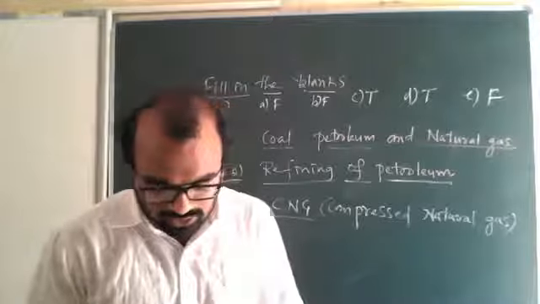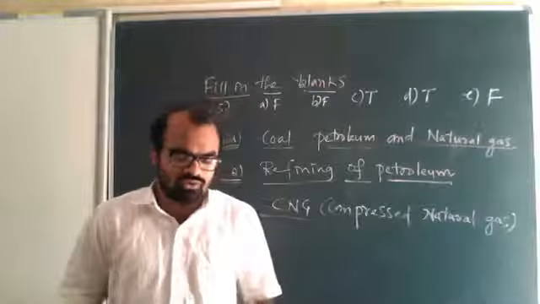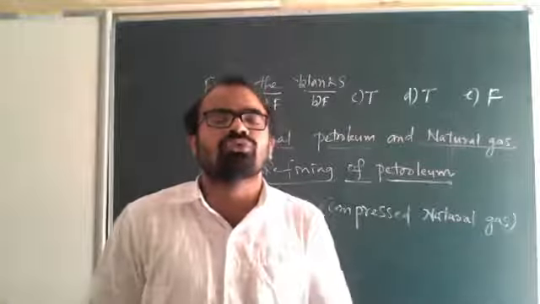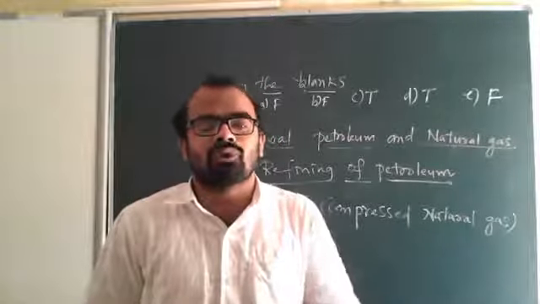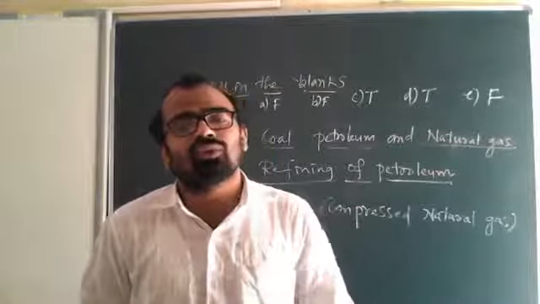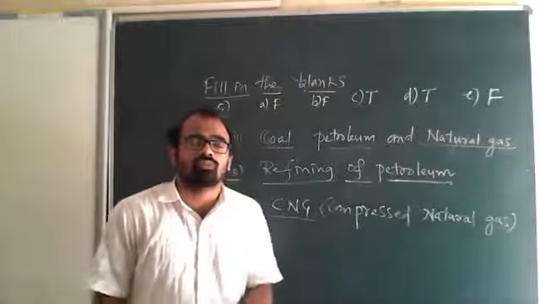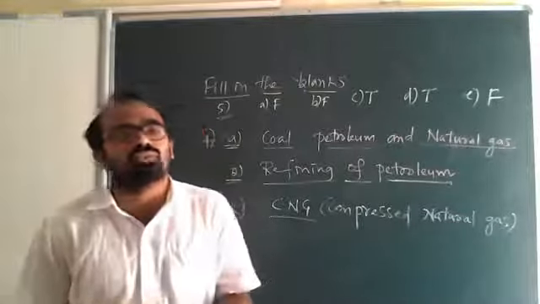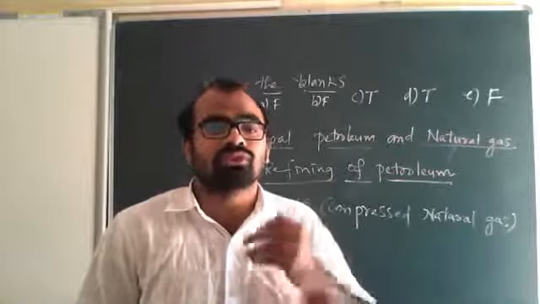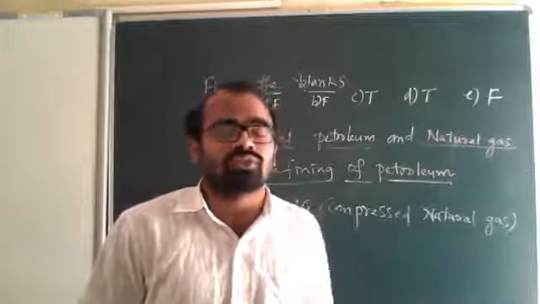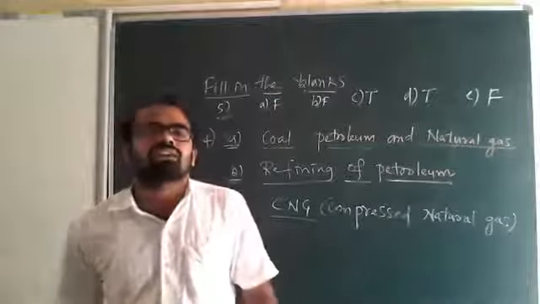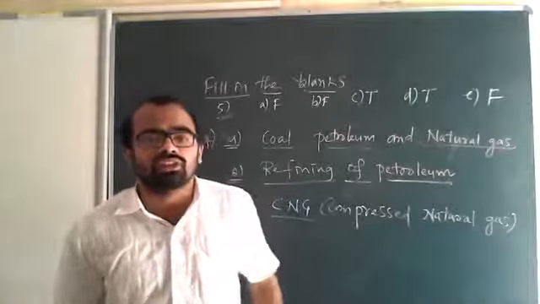Explain why fossil fuels are exhaustible natural resources. You have to explain. Because if you go on using fossil fuels, they will vanish one day, and it is impossible to recreate them, because they formed millions of years ago. To create them again we would have to wait 10,000 or millions of years, which we cannot afford, and we cannot create fossil fuels in the laboratory. That is why fossil fuels are called exhaustible natural resources.